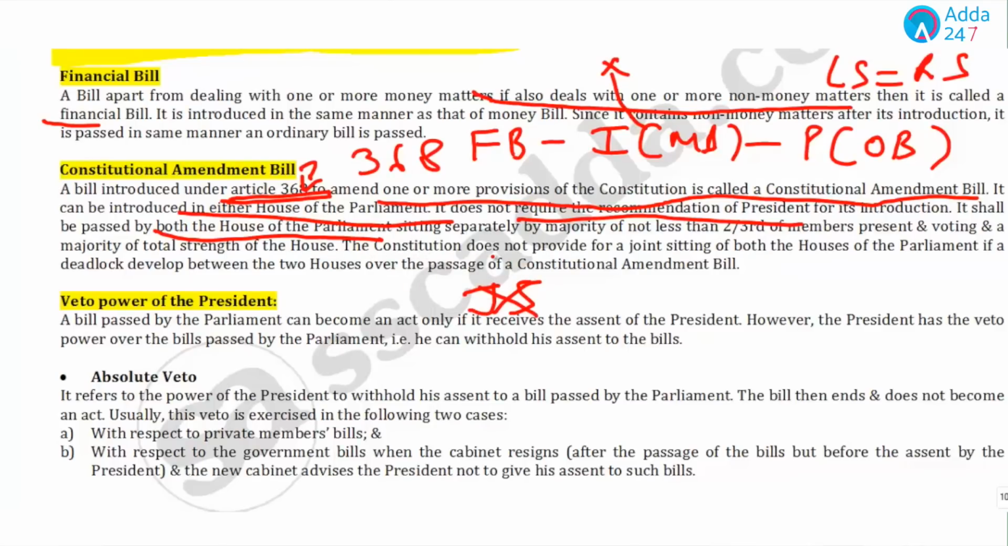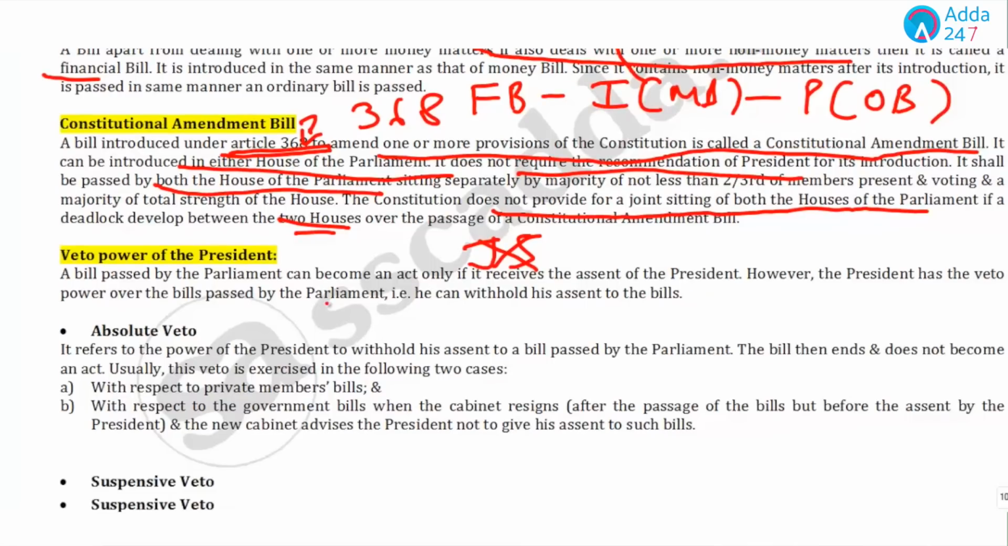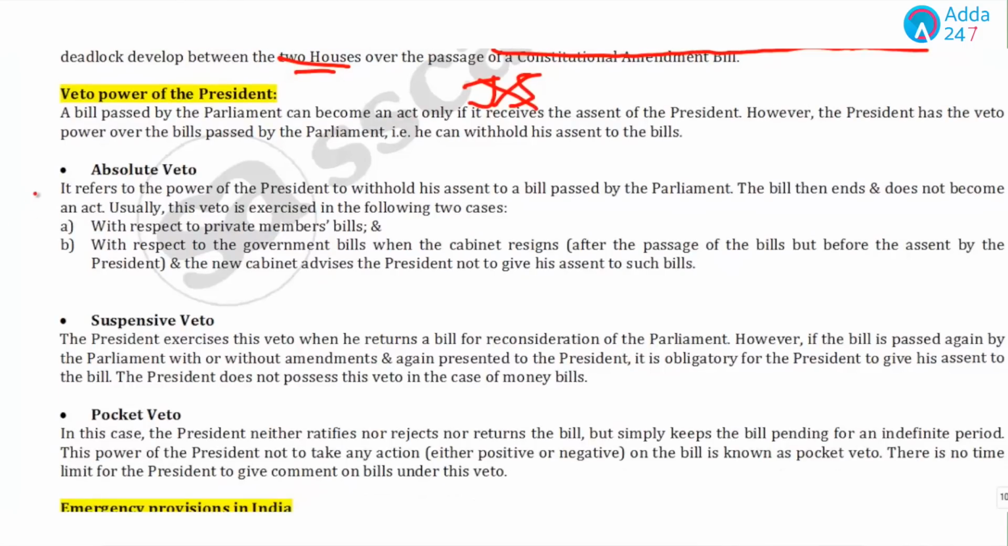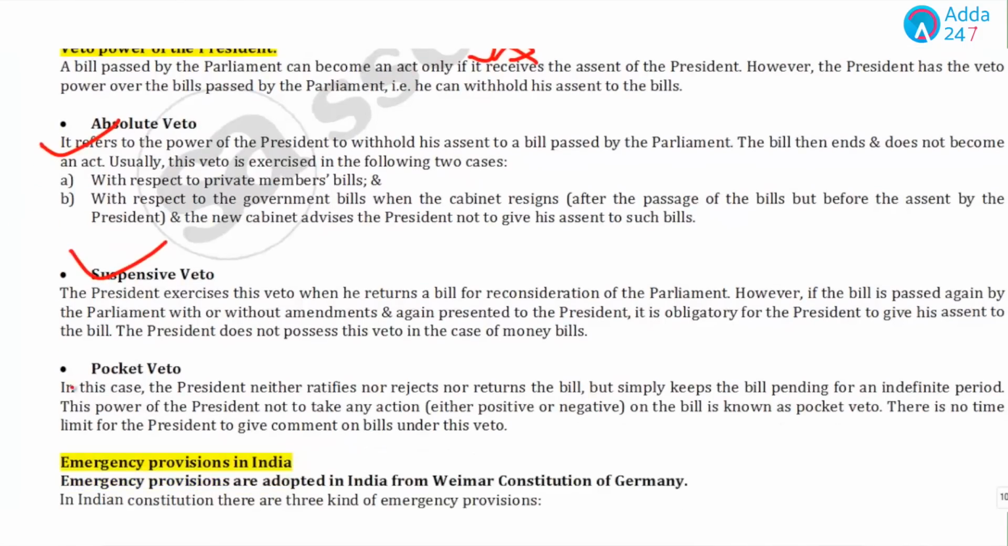The Constitution does not provide for a joint sitting of both the houses of Parliament if there is a deadlock developed between the two houses. Now, if we talk about some of the veto powers, the President has three veto powers. They are absolute veto, suspensive veto and pocket veto.